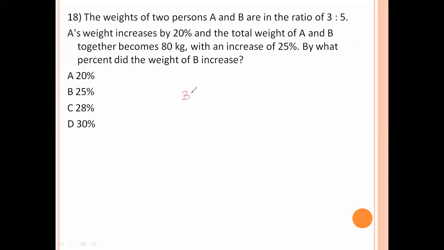A weight is 3x, and increased by 20%, so 120%.